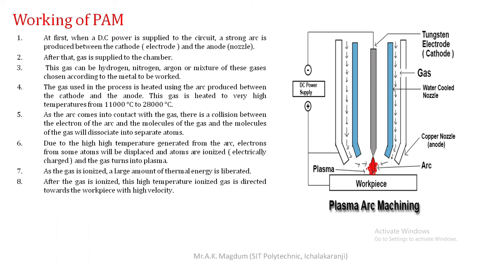Next, after the gas is ionized, this high temperature ionized gas is directed towards the workpiece with a high velocity. Once the temperature of the ionized gas keeps increasing and it converts into the phase of plasma, the plasma is directed towards the workpiece, where we want to remove material. So this is the actual mechanism to direct the plasma towards the workpiece surface with a high velocity, because we want to remove the material from that workpiece.